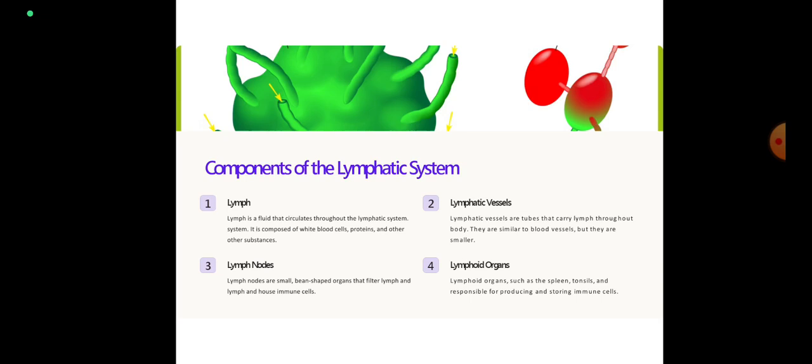Functions of lymph node are filtering and phagocytosis. Next function, proliferation of lymphocytes. What are lymphocytes? There are 2 types of lymphocytes, T and B lymphocytes, which produce antibodies. Next is lymphoid organs. Lymphoid organs such as spleen and tonsil are responsible for producing and storing immune cells.